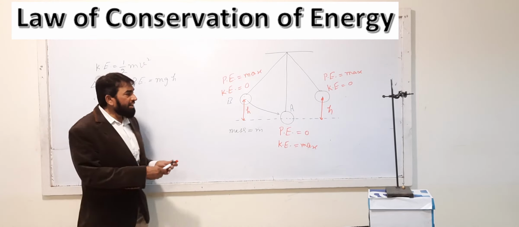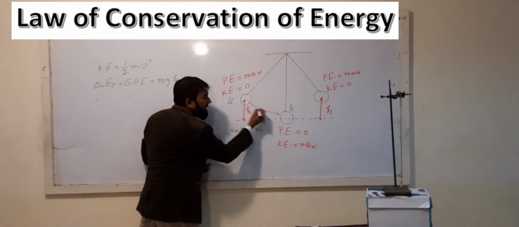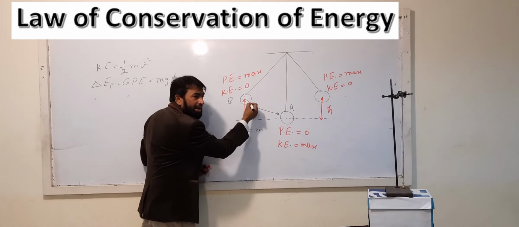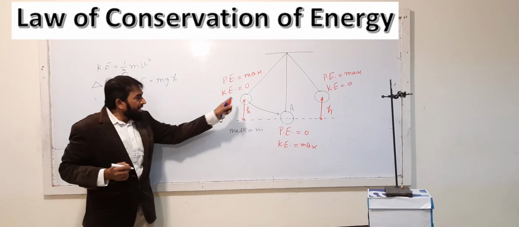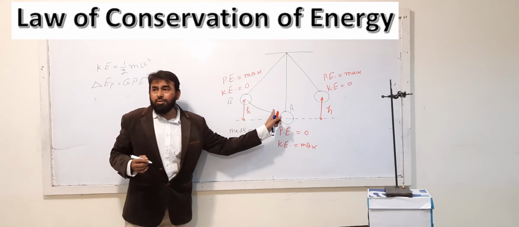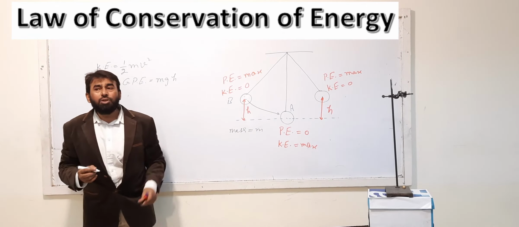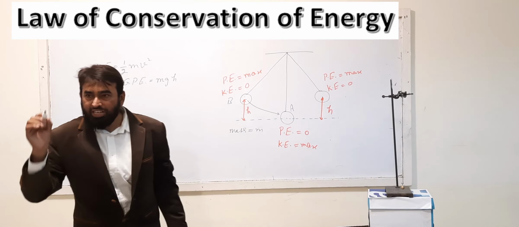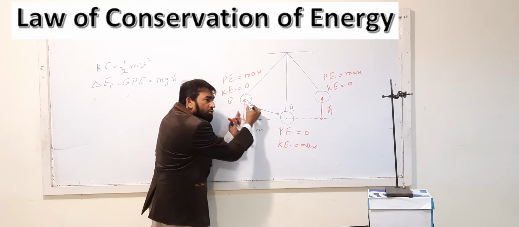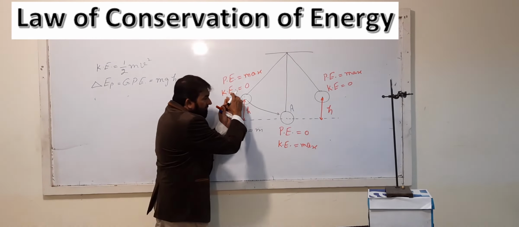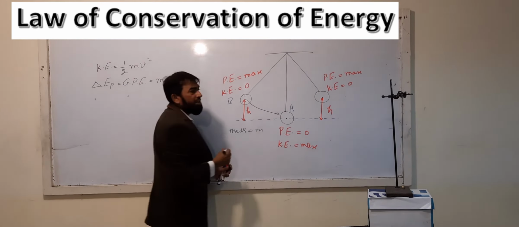While moving towards A, during this course of motion, it is attaining kinetic energy. The kinetic energy is gradually increasing, but the height is gradually decreasing. The height is decreasing and kinetic energy is increasing until it reaches this point.